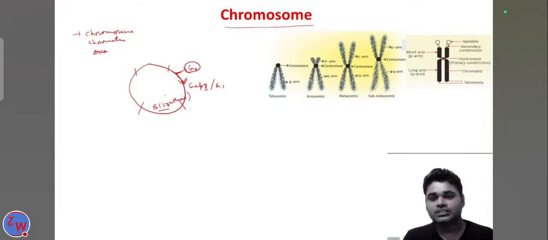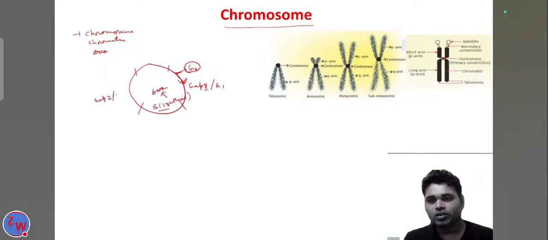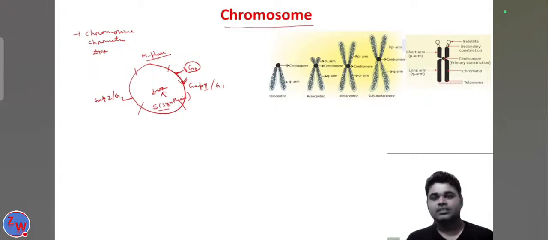Because here it synthesizes the DNA. After the S phase, another phase is called gap 2, or the G2 phase, and after that is the main phase, the M phase, which is mitosis or meiosis, because in this phase the cell division actually occurs.